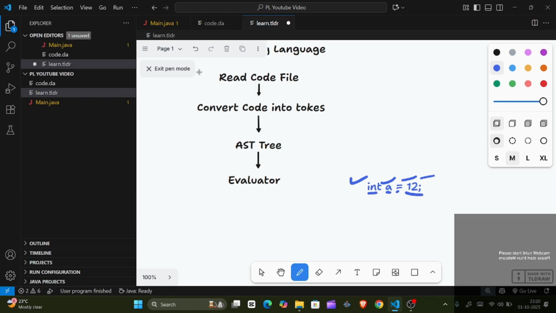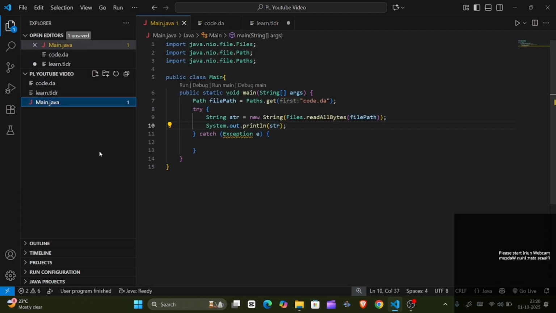Okay, so how to create a token? For that, I'll create one package. The package name will be my token. Inside that, I'll create a tokenizer. This is the main piece of code that will convert our code into token form.